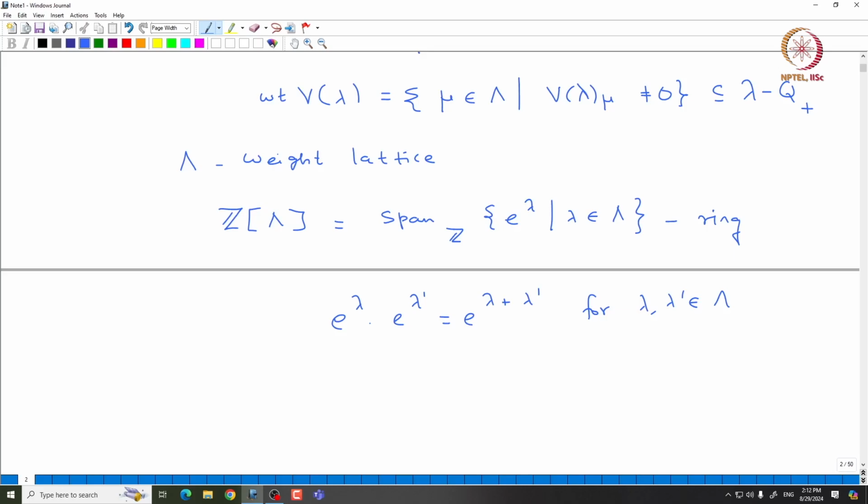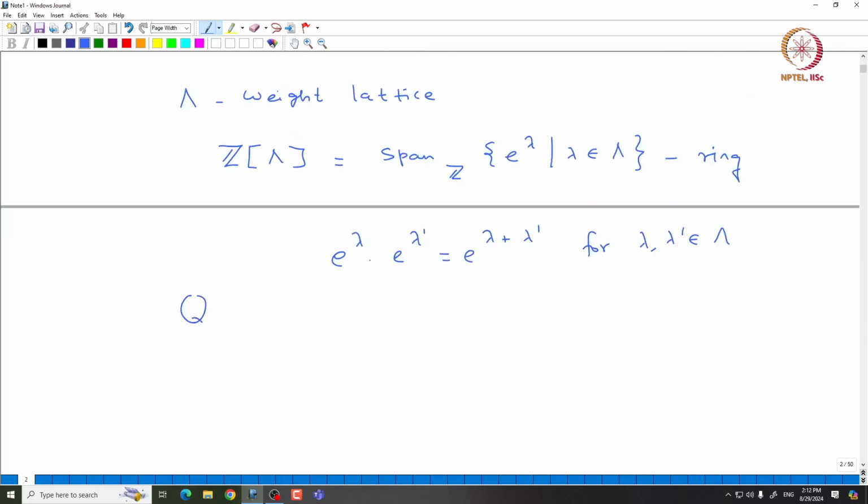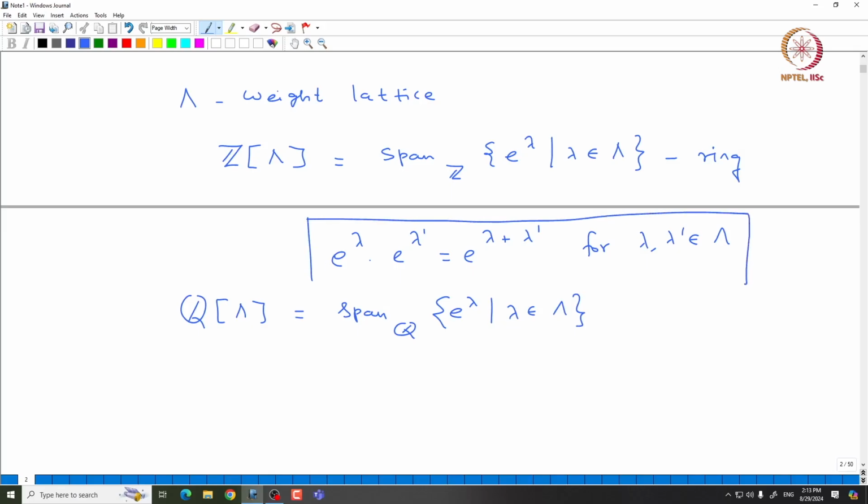Instead of working over Z, one can also work over Q. So, what we are going to do is take Q bracket lambda. This is the Q linear span of e power lambdas, where lambda comes from capital lambda. So, e power lambda, lambda in capital lambda, is the basis of this vector space, if you want to think in terms of vector space, and we have this multiplication. Using this multiplication, we can make this a Q algebra.